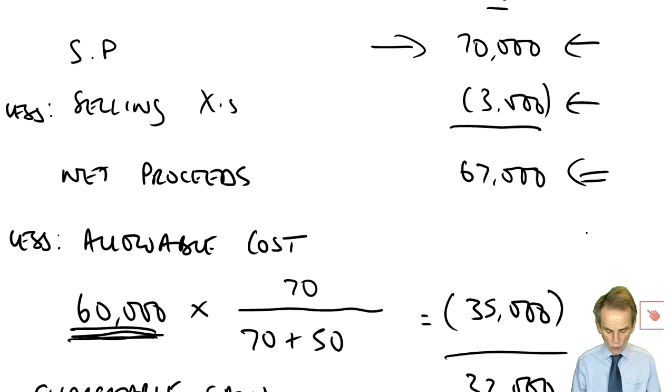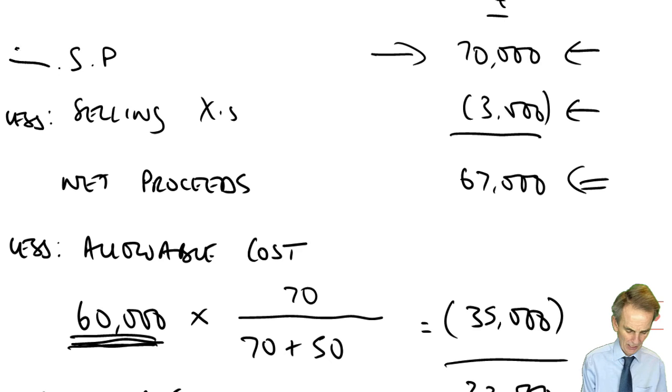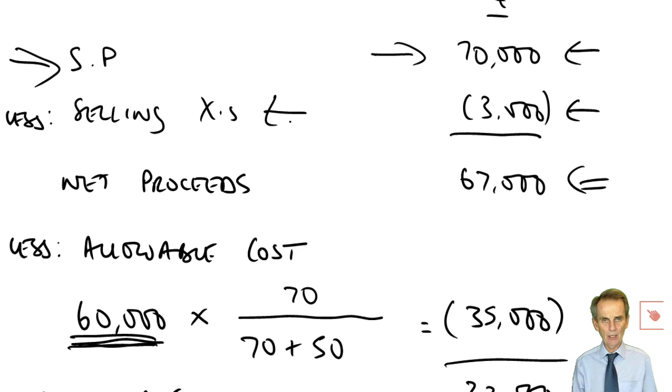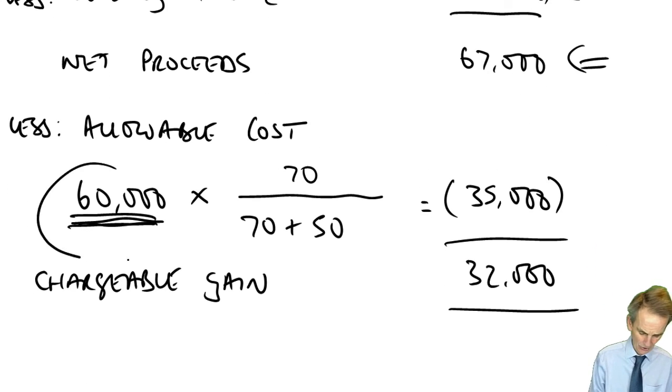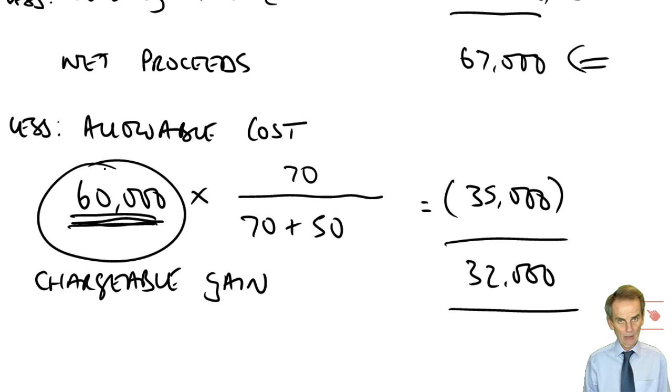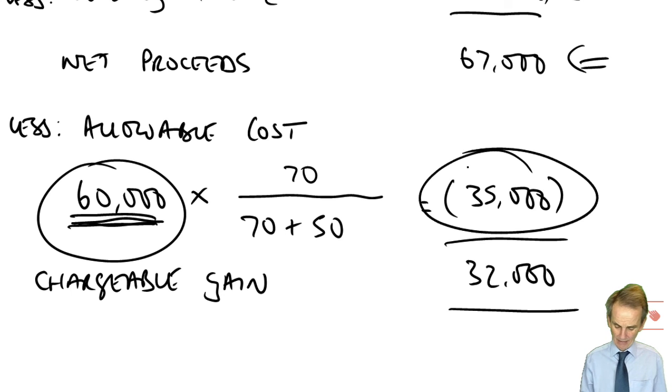Again, you would know the sales proceeds and the selling expenses. But what we also know is that out of an original common cost of £60,000, we have already achieved as an allowable cost in a capital gains calculation some £35,000 worth of that original total cost of 60.